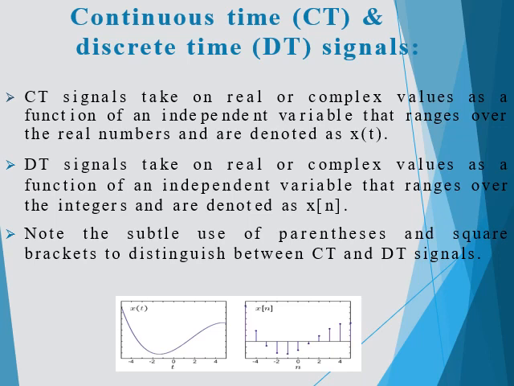The first one is continuous. Look at the first diagram: the signal varies continuously, but in the second one the variable is discrete. To identify whether it is a continuous-time or a discrete-time signal, note that CT signals use parentheses and DT signals use square brackets.